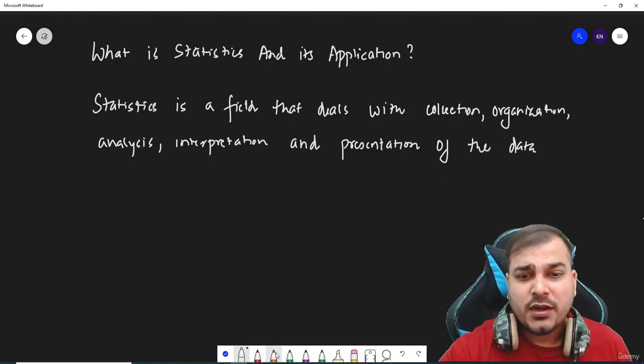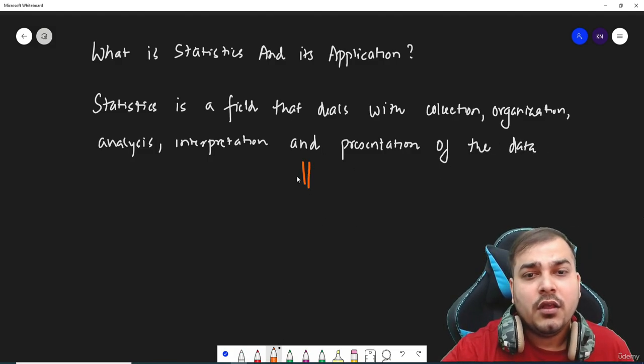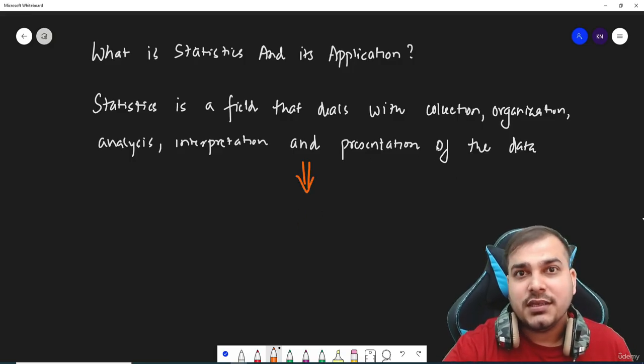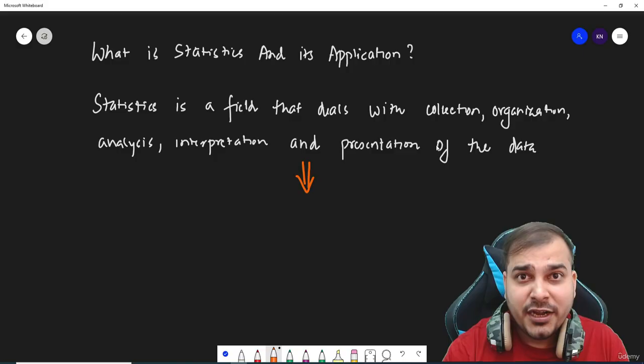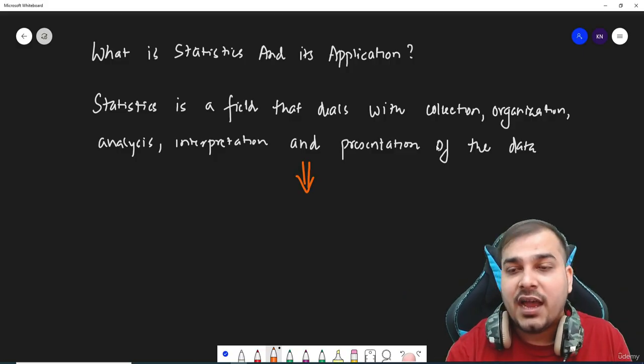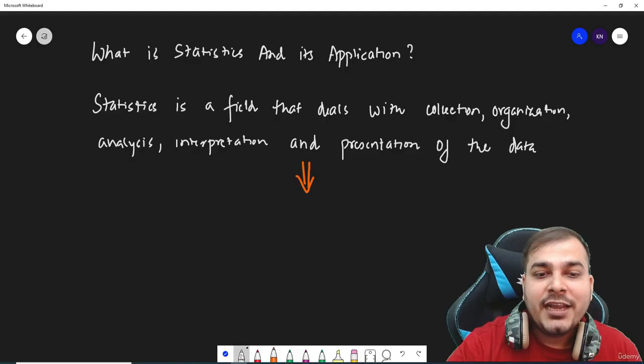Now, one very important thing that you really need to understand is why we do all these things. Why do we collect the data, organize the data, analyze the data, interpret the data, or present it in the form of graphs and give it to the stakeholder? At the end of the day, guys, we really need to do some kind of decision making.